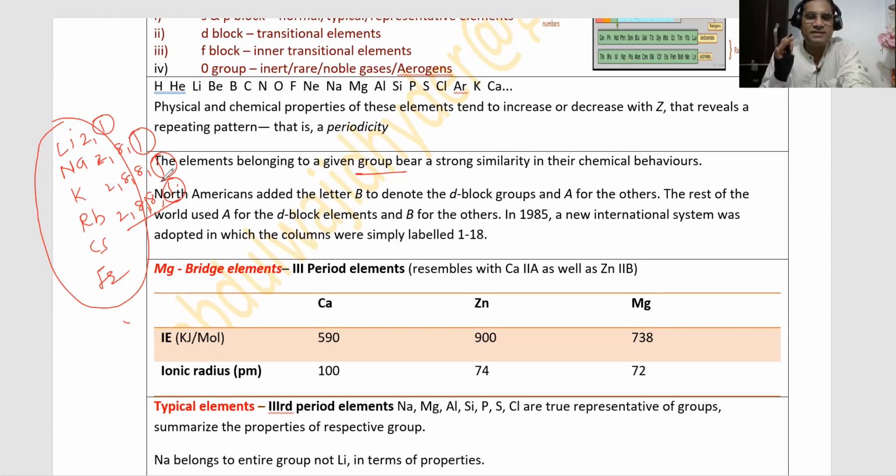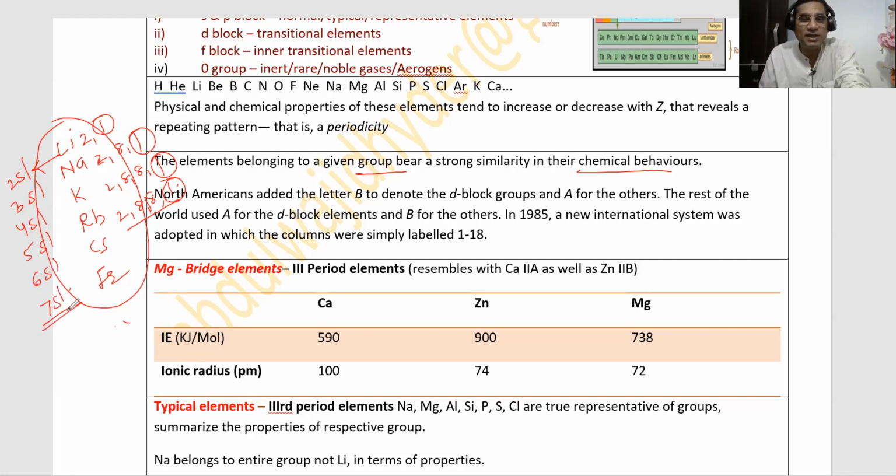Since the number of valence electrons is same, their chemical properties will also be same, because chemical behavior depends upon the electronic configuration, and electronic configuration in the valence shell is same. This is 2s1, this is 3s1, 4s1, 5s1, 6s1, 7s1.